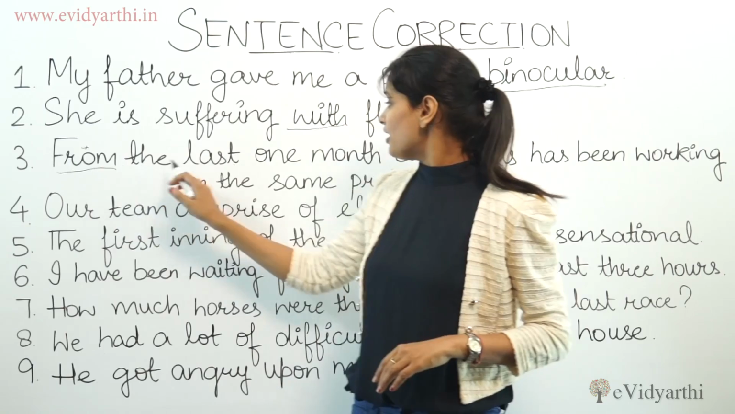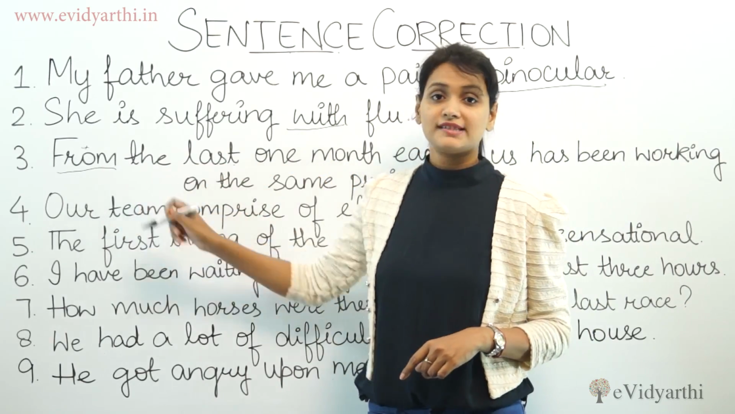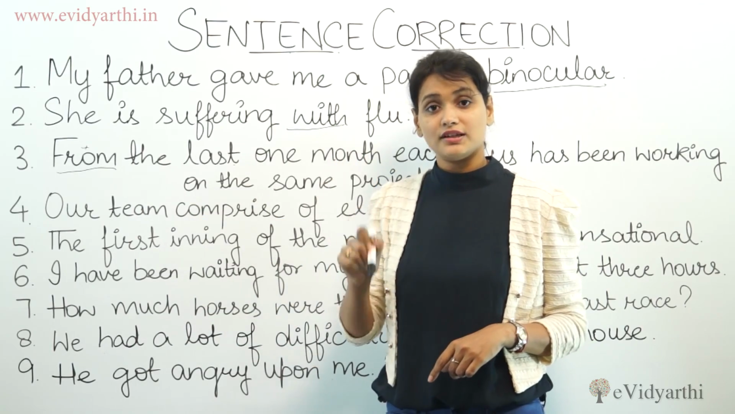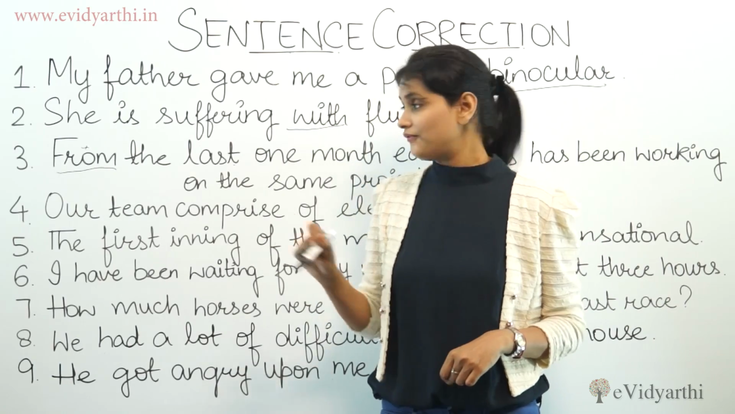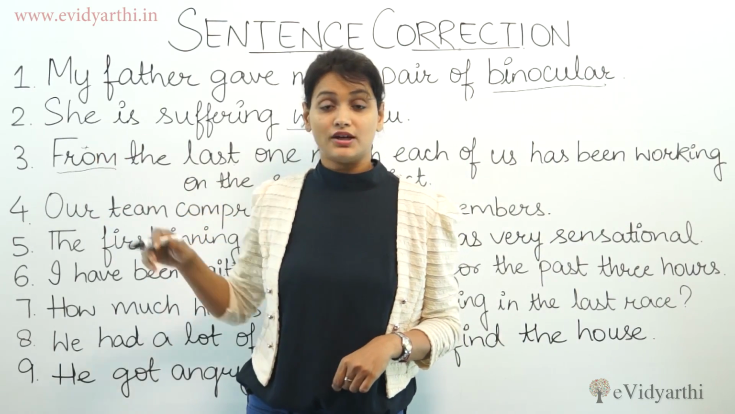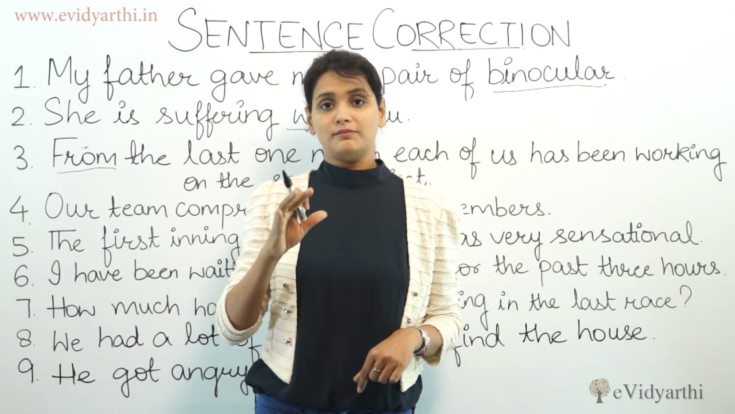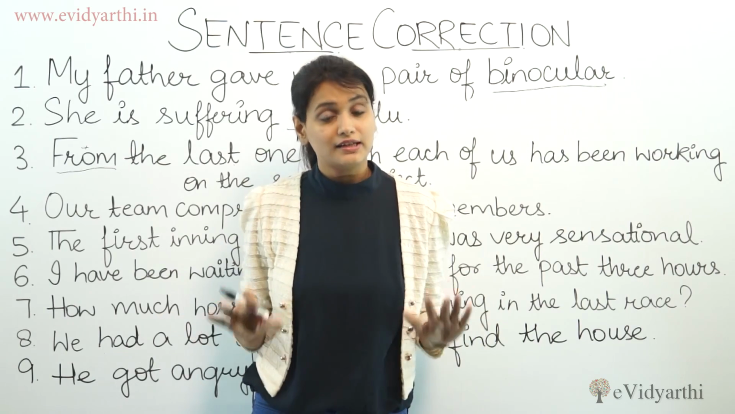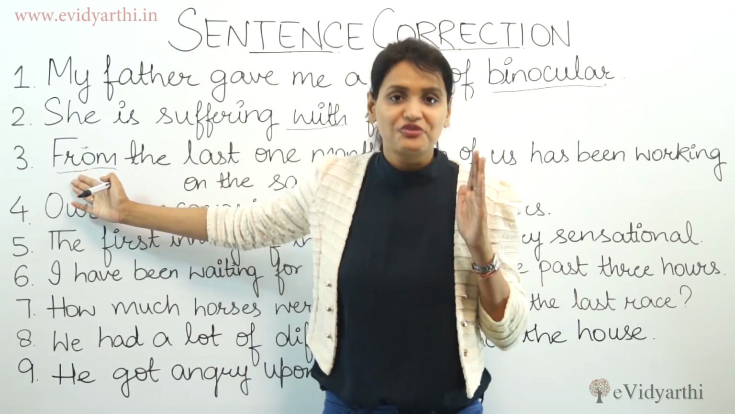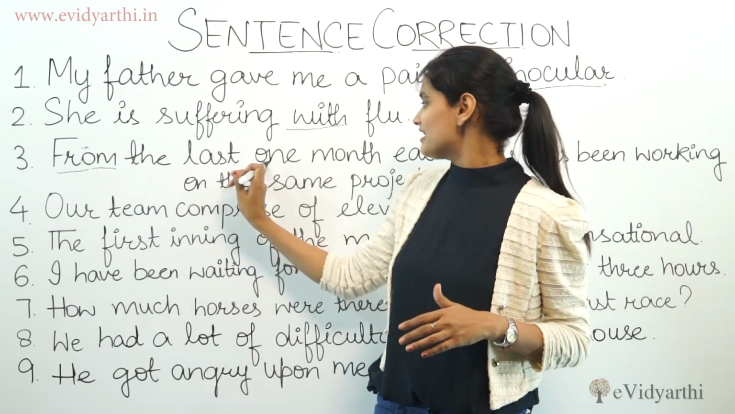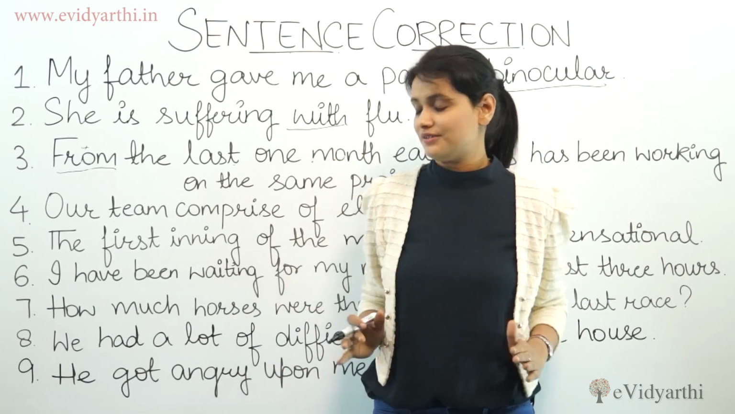So here, if I say I'm working on this project since January, January is fixed. January is sure. But if I'm saying each of us has been working on this project for 1 month, which 1 month? That is not definite. That is a period of time. So here we will use for, not from, right? For the last 1 month. Which month? It is not mentioned here.